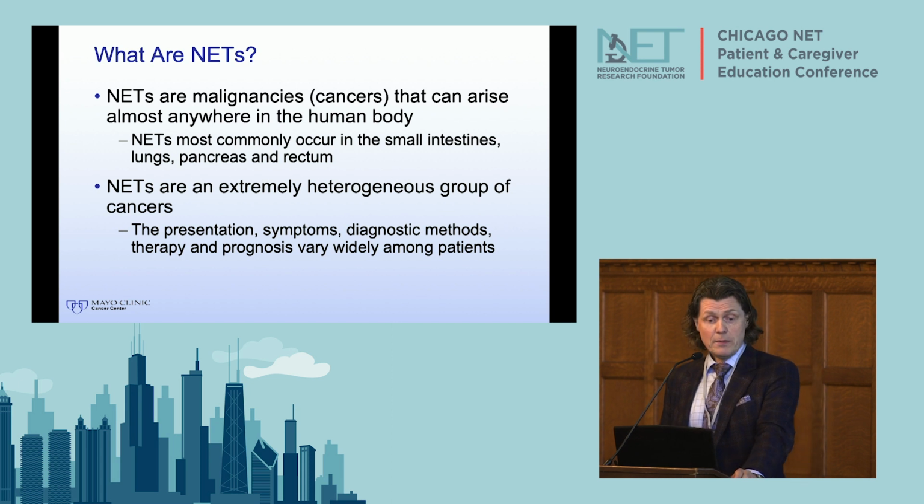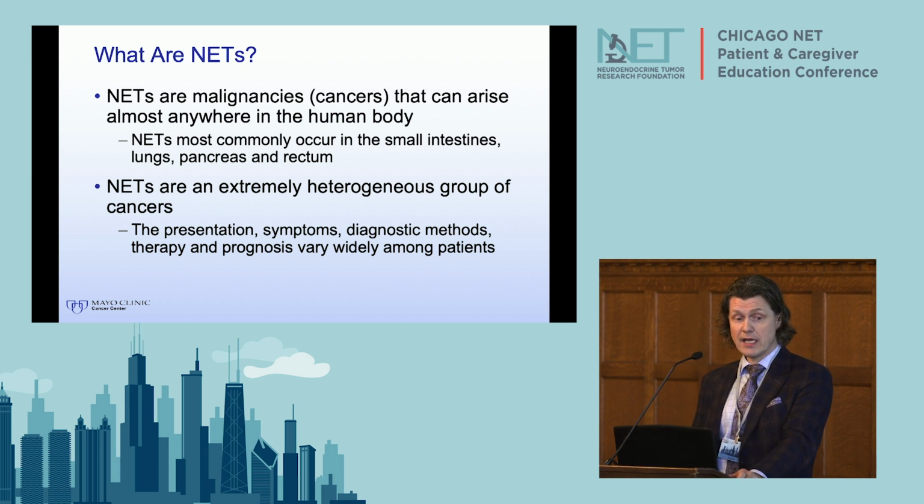They are extremely heterogeneous, in the sense that no two neuroendocrine tumor patients are the same. When you meet someone who has a neuroendocrine tumor, the odds are that that person has a very different neuroendocrine tumor than the one that you have. We'll go into that a little bit more. The behavior of the NETs varies greatly from one person to the next. That's why it's so hard when you discuss this with other people with neuroendocrine tumors.